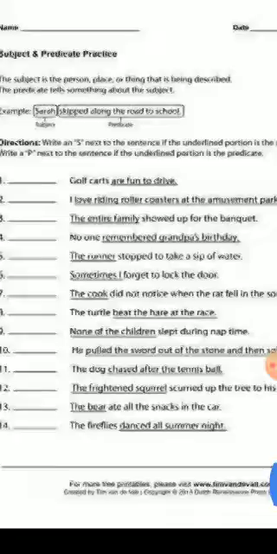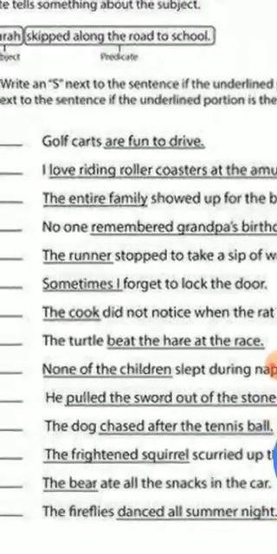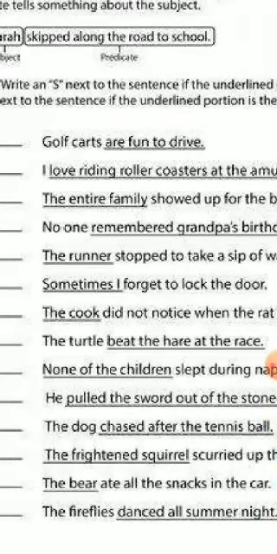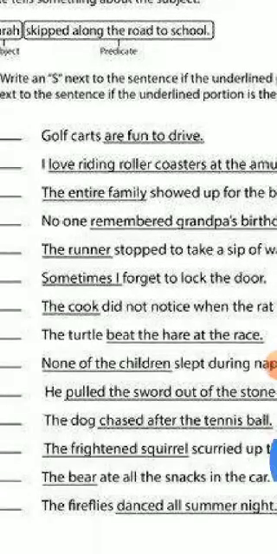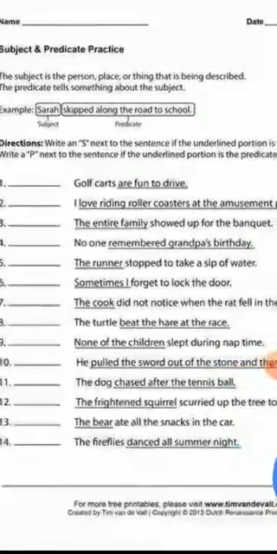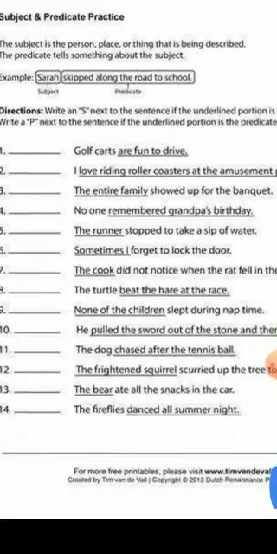Are fun to drive is underlined and we have to tell whether it is subject or predicate. So what do you say? Are fun to drive is what? Subject or predicate? It is predicate because golf cart is subject. We are talking about golf carts in this sentence. So golf cart is subject and are fun to drive is predicate.